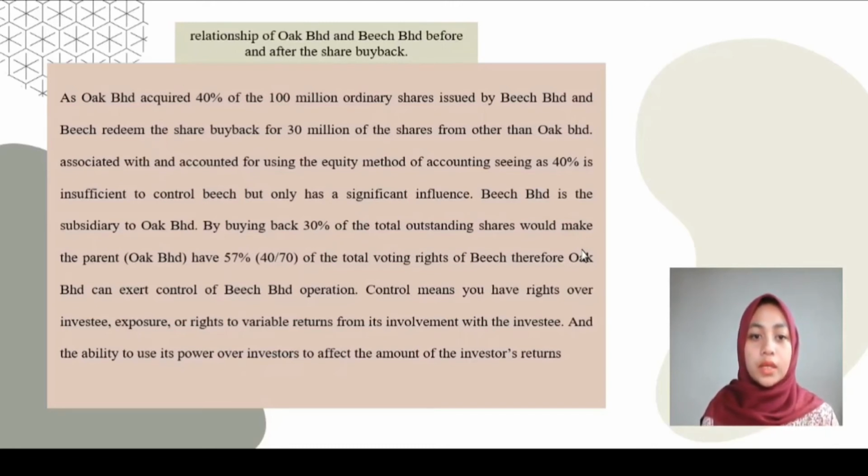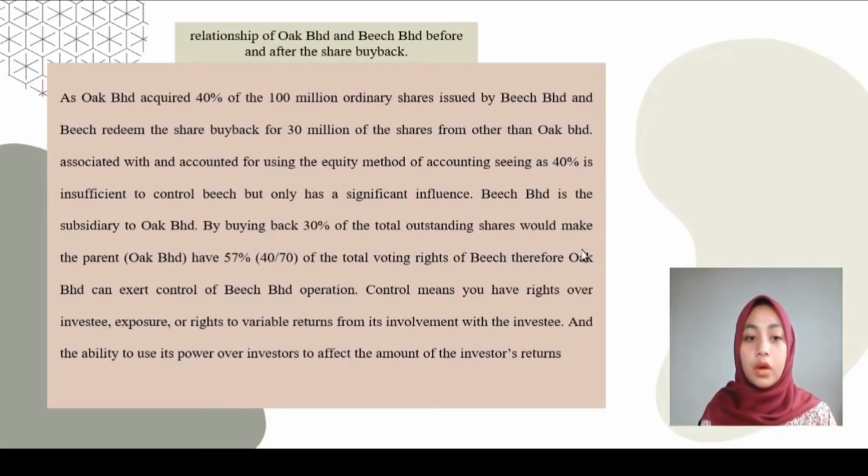Oak is accounted for using the equity method of accounting, seeing as 40% is insufficient to control Beach but only gives significant influence. After the buyback, Beach Berhad becomes a subsidiary of Oak Berhad. By buying back 30% of the total outstanding shares, the parent Oak Berhad would have 57% of the total voting rights of Beach.